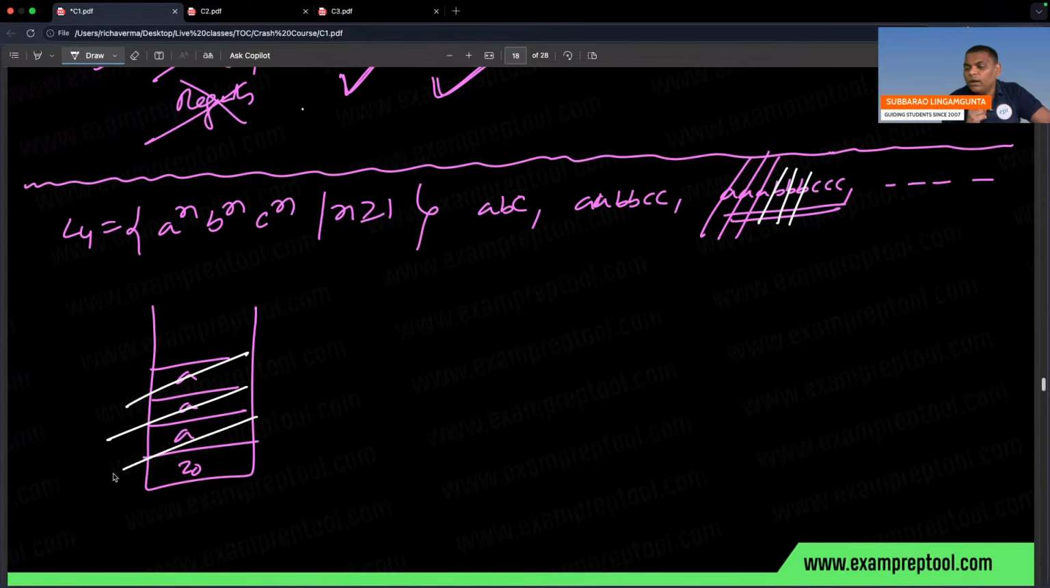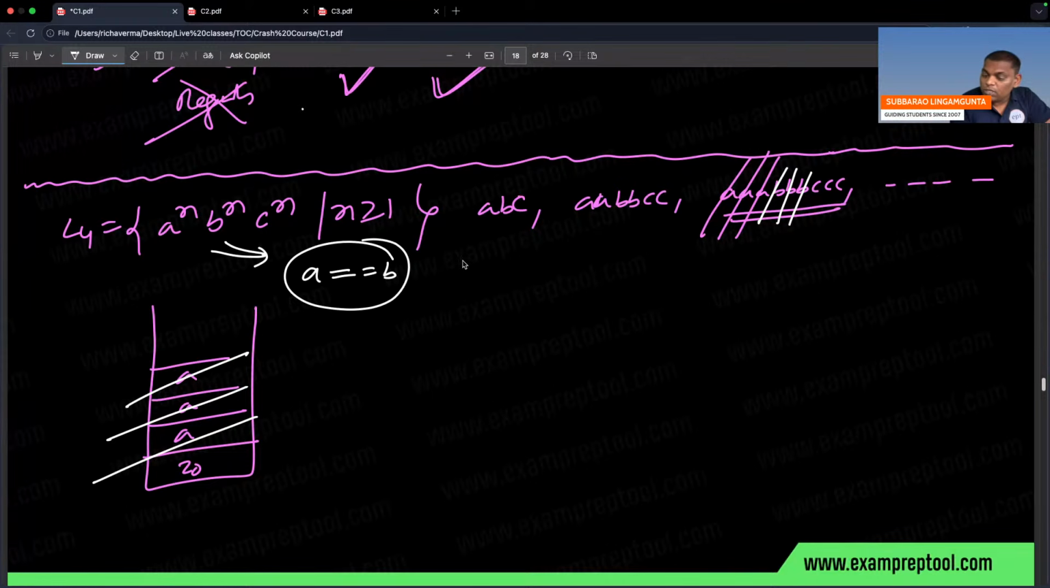Do you believe or not? Whenever B is over, A is over. So A's and B's are equal. But with whom will you compare C's? If you don't compare, C's may be more, C's may be less. So remember, here two comparisons are there. A's and B's you have to compare, and B's and C's also you have to compare.